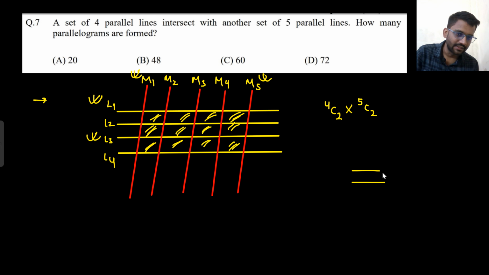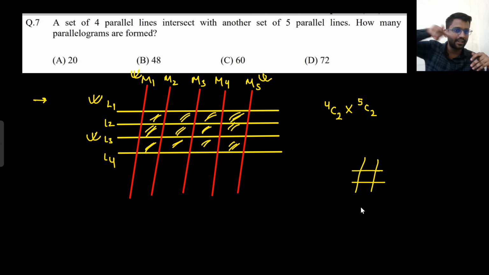Basically I have these 2 lines and these 2 lines. So to make a parallelogram you need 2 lines and 2 lines, sorry. From these 4 lines you can take any 2 lines, and from these 5 lines you can take any 2 lines. So multiplication is there.